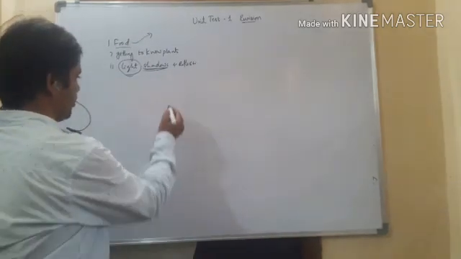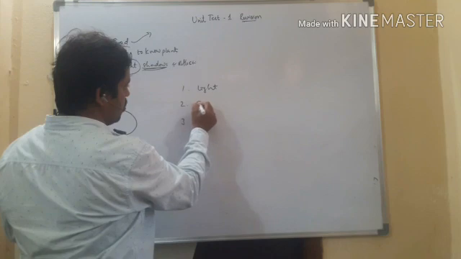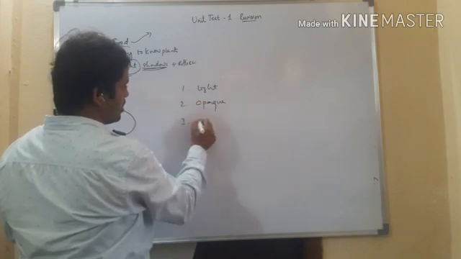So here, to form shadows we require three things. Number one, light. Number two, opaque material. And number three, screen.